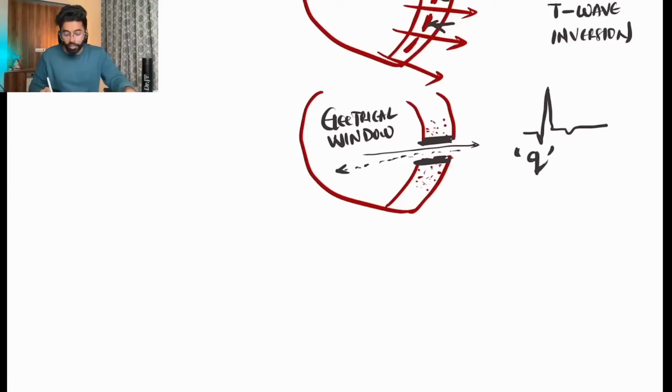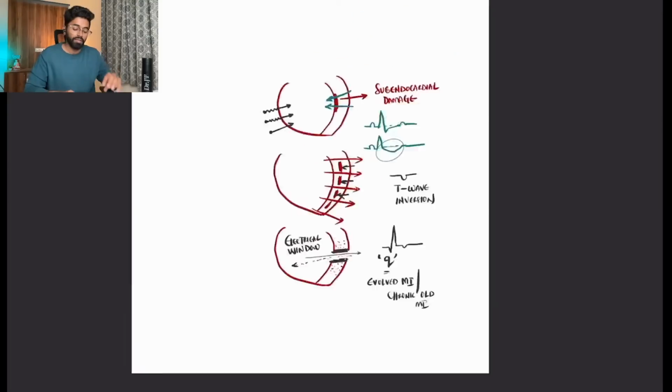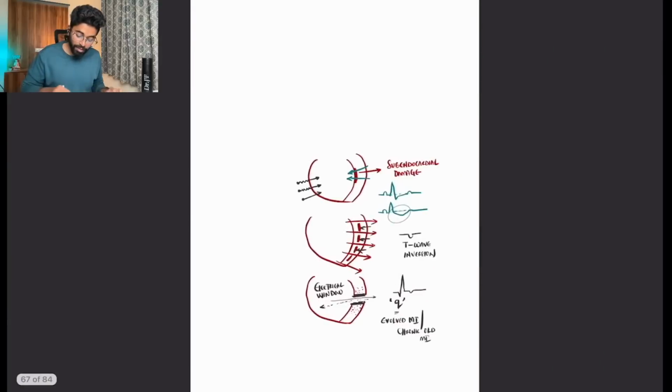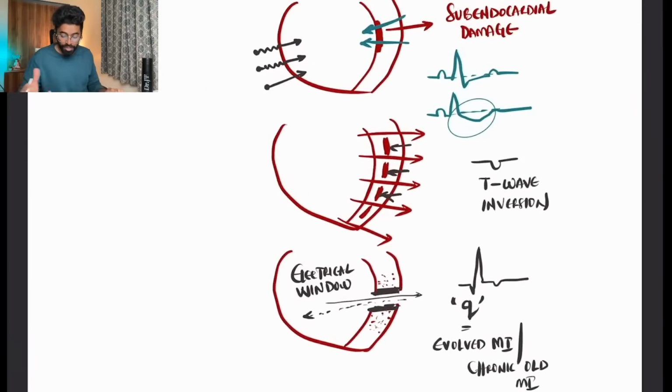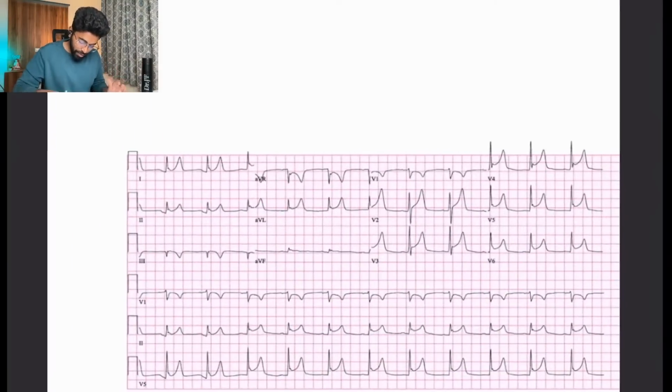This electrical window is created due to complete damage of the ventricular myocardium, resulting in pathological Q waves, which we can see in an evolved MI or a chronic old MI. This is the reason we see ST depression, and that's the reason we see T wave inversions and pathological Q waves also. That's the concept behind it. Let's move to the next ECG.